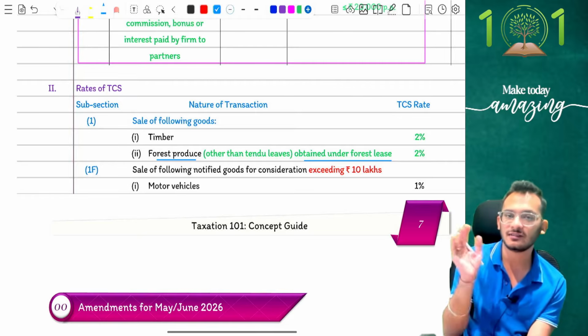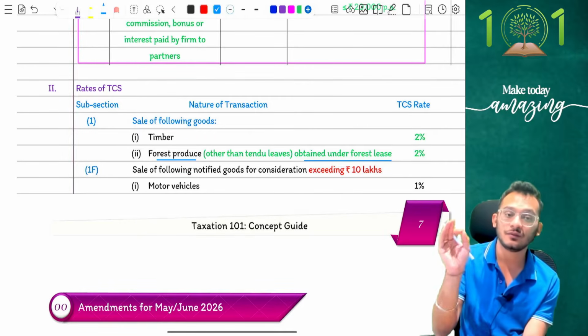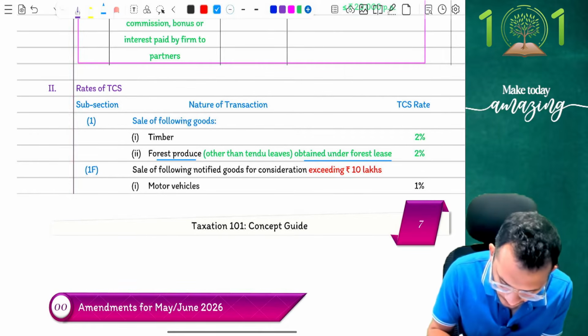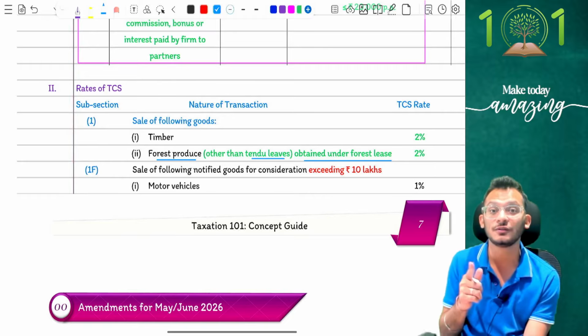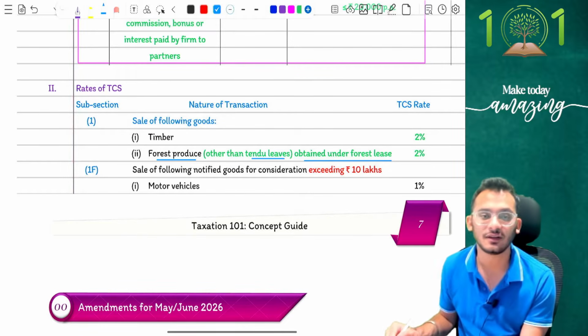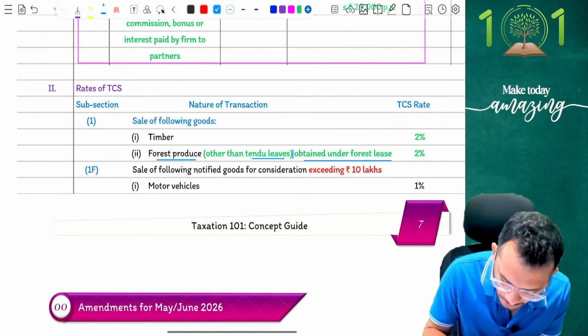Which means forest produce without a forest lease, no TCS on that. Only forest produce with the forest lease will be liable for 2% TCS, except for tendu leaves. Tendu leaves are basically those things which you use for cigarettes. Whatever tendu leaves you're going to buy will be liable for TCS for sure. But for other forest produce, it applies only if it is obtained under a forest lease, point number 1.